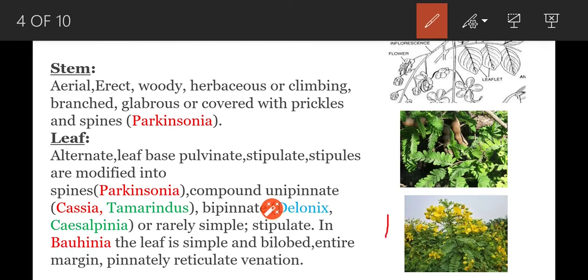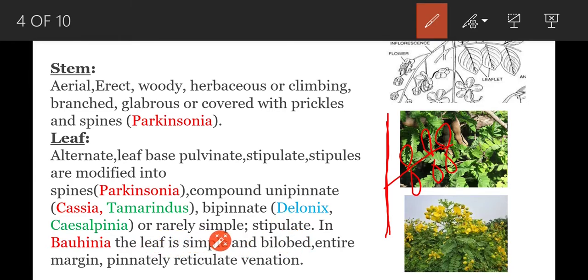The leaf lamina is dissected up to the midrib. This is the primary rachis, and secondary rachis are developed on the primary rachis. On the secondary rachis, leaflets are present. Such leaves are called bipinnate compound leaves.